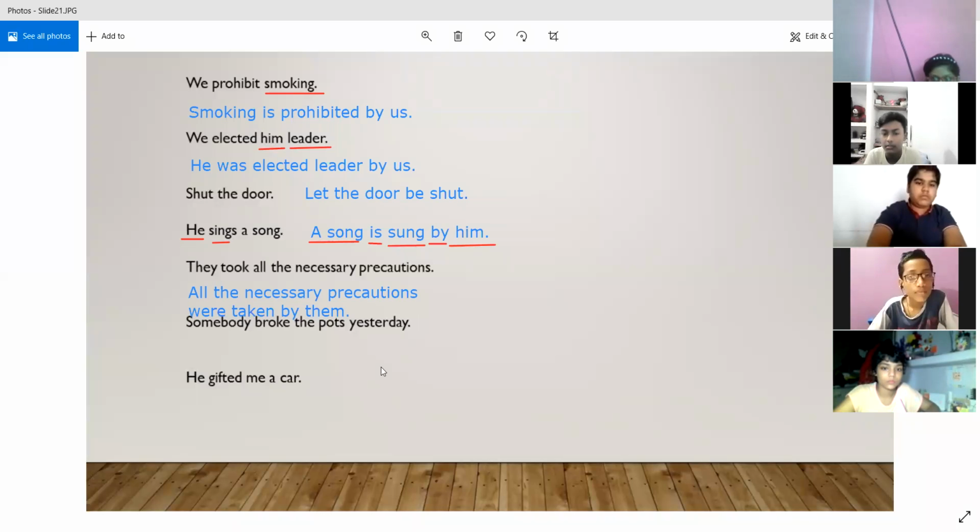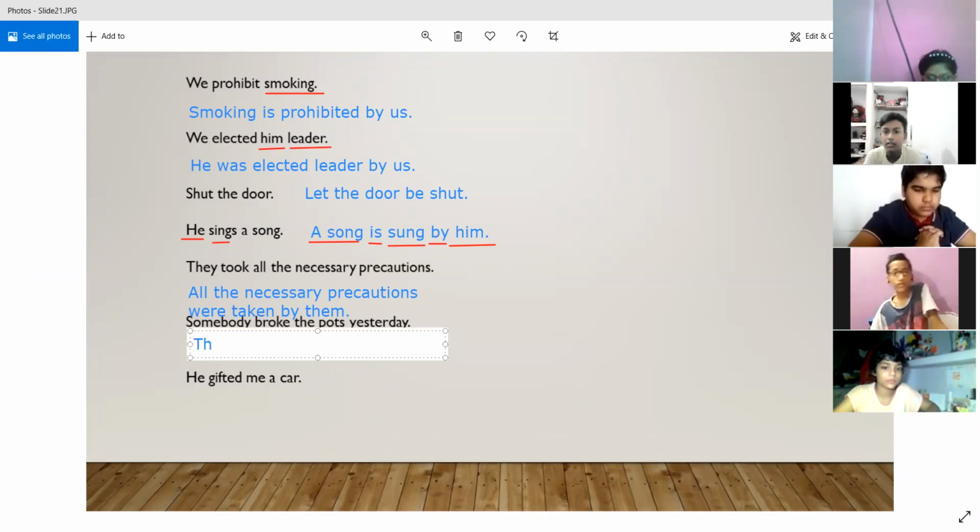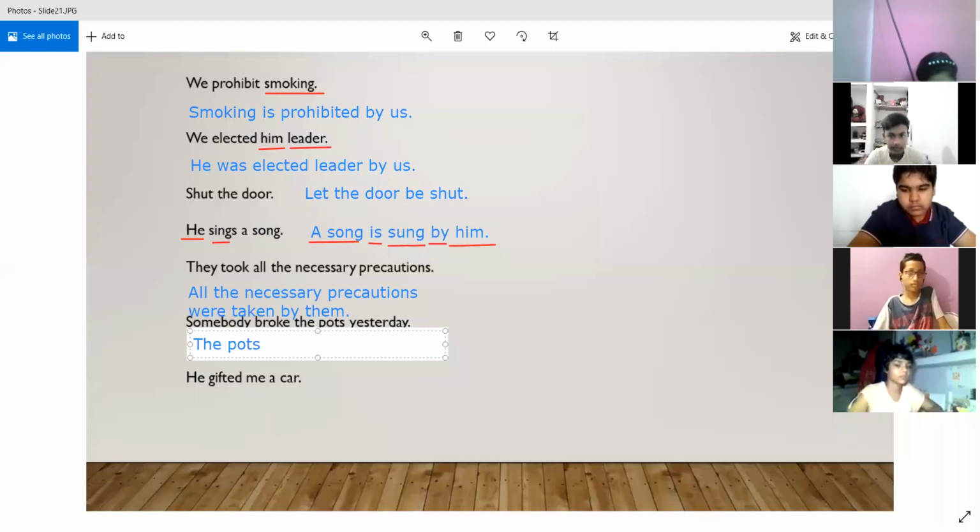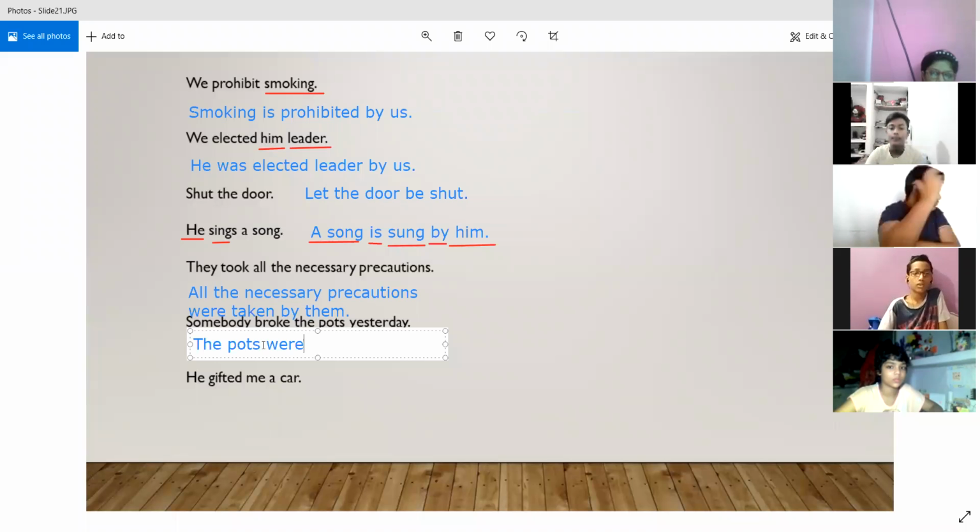No, you will use yesterday at the end. All right. The conversion was right, but you got confused while making the correct structure of the sentence. So the pots will be the subject. Since the sentence is in simple past, we use the correct form of the be verb, that is were, because the subject pots is plural.